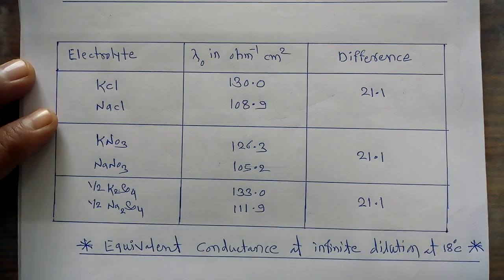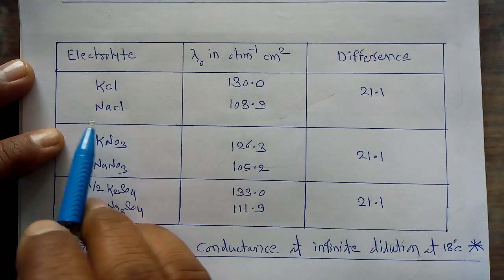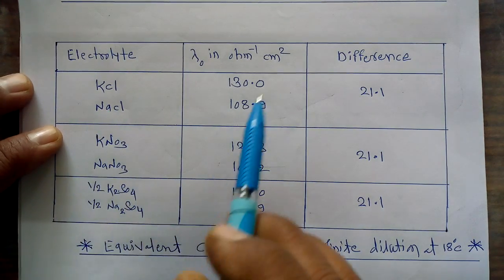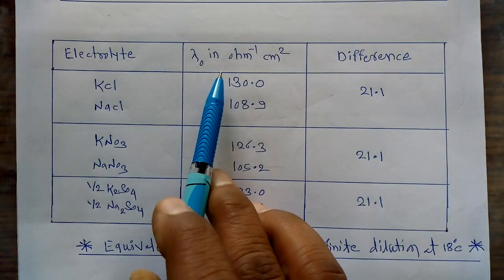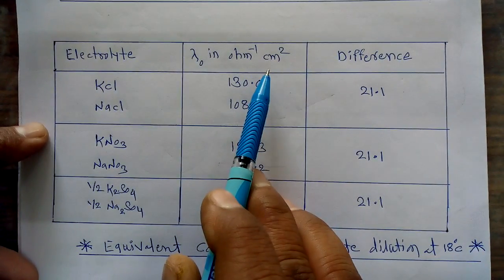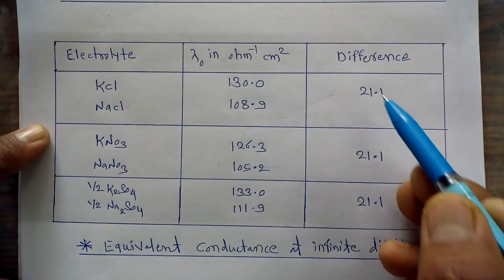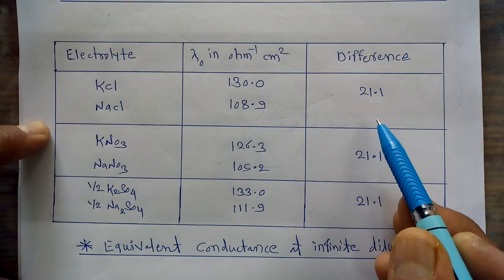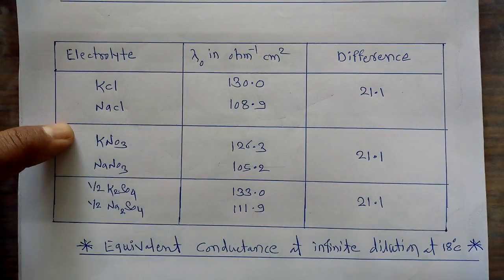This table consists of three different columns. In the first column the electrolyte is given, in the second column lambda 0, that is the equivalent conductance at infinite dilution in per ohm centimeter square, and in the last column the differences in these lambda 0 values between the pair of electrolytes are given.